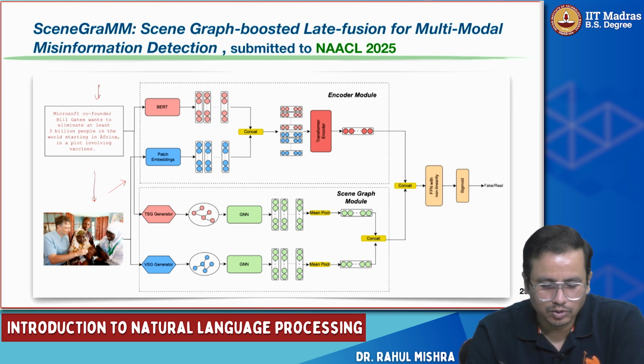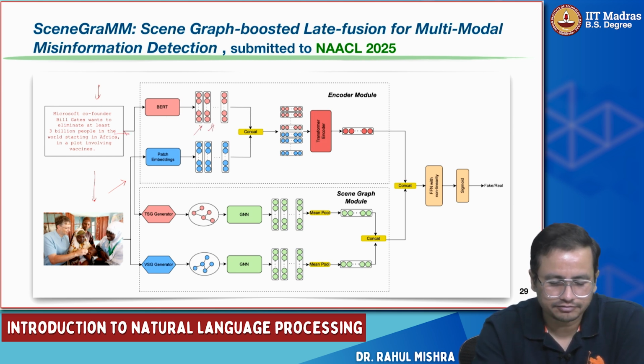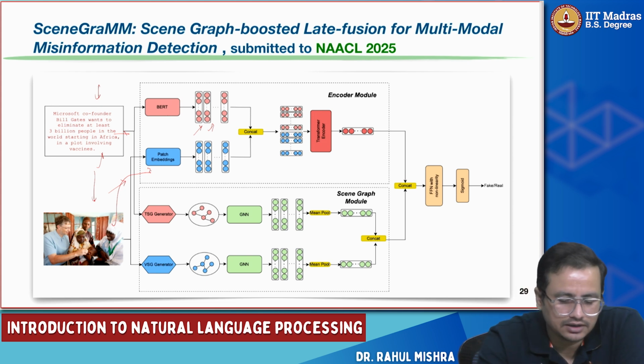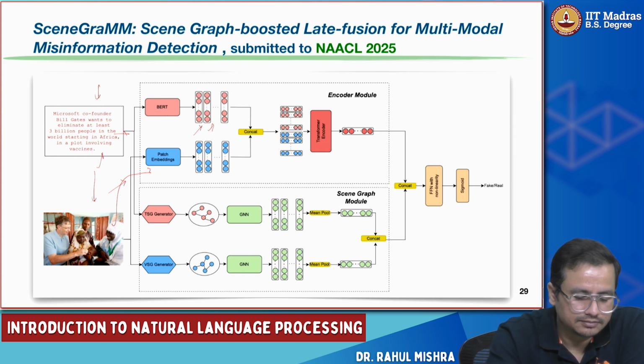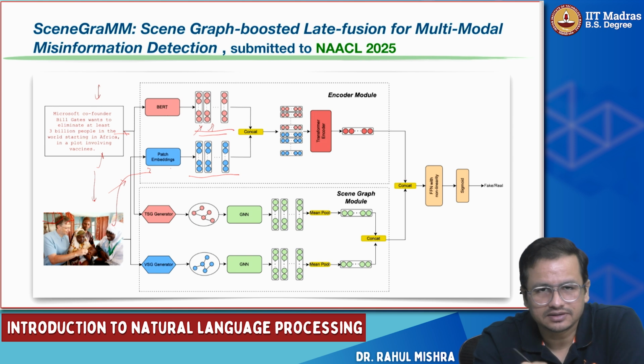So just to quickly go through the model itself. This is the text. We applied BERT to get the representation of each of the words. And from the images, with one model which you can see in the paper, we get the patch embeddings. The whole image is divided into patches, and for each patch we have an embedding. So this is a sequence of patches, and this is a sequence of tokens, with the embeddings coming from BERT, right?